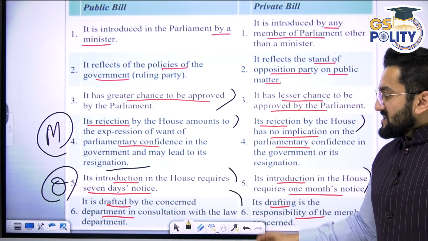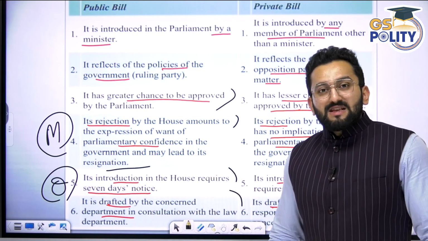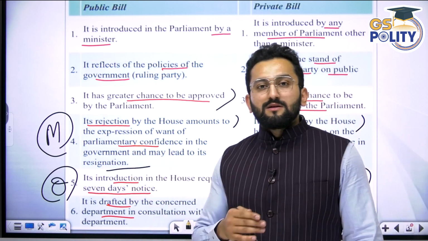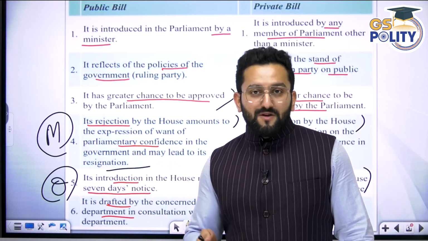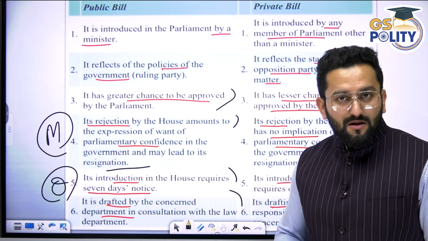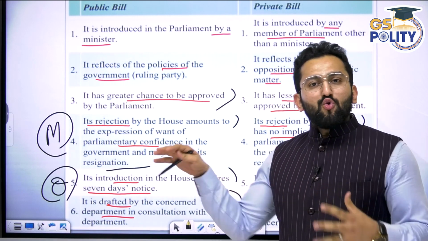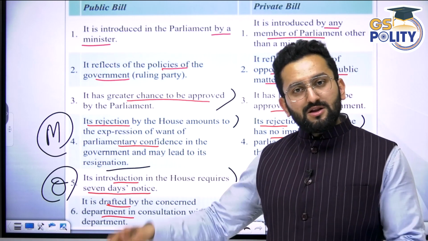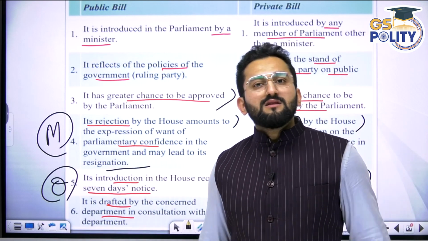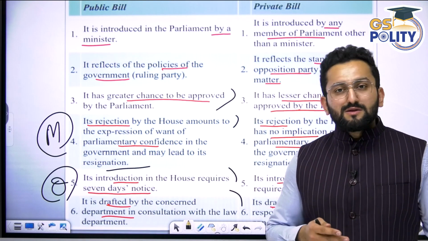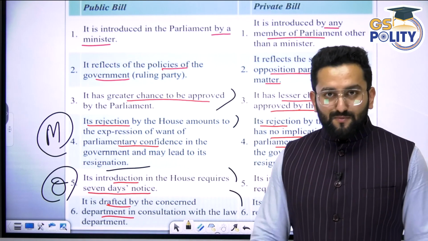Now, a public bill is drafted by the concerned department. For example, say the Ministry of Home Affairs wants to bring a certain bill for strengthening internal security of India. They have the whole department for them, right? The officers there, legal consultants there, are going to help this minister to draft this bill.